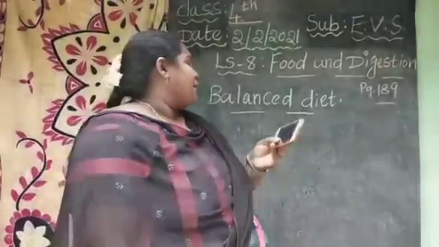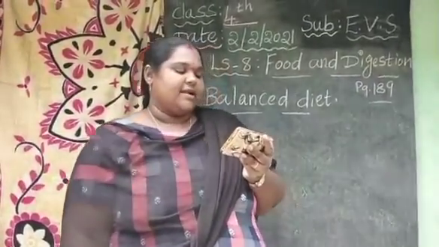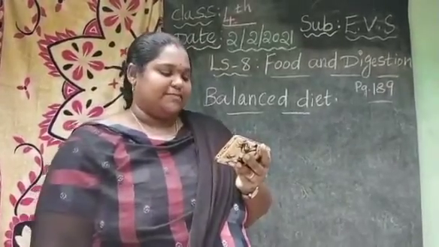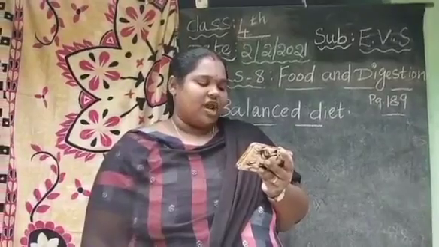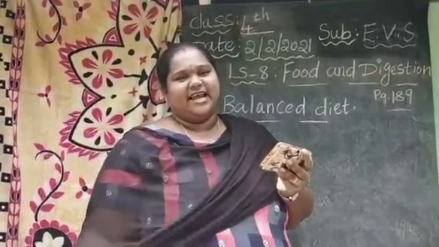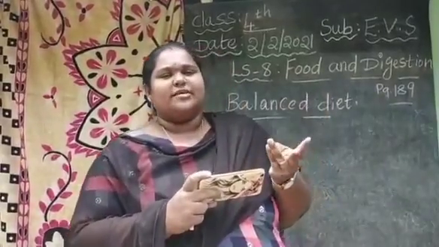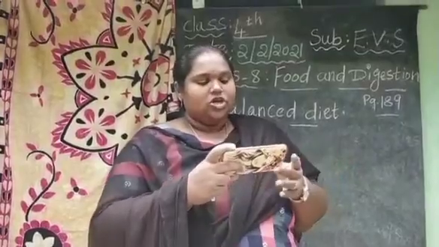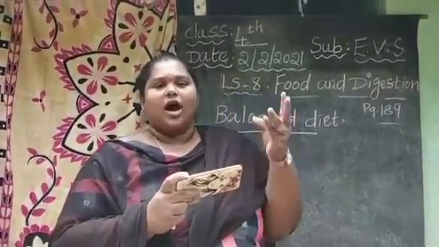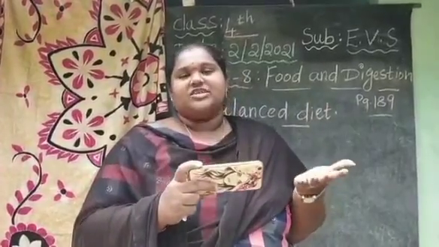Next topic is balanced diet. A diet that contains the right amount of carbohydrates, proteins, fats, mineral salts and vitamins, roughage and water is called a balanced diet. The food we take in daily three times: breakfast in the morning, lunch in the afternoon and dinner at night. In that diet we are taking carbohydrates, proteins, fats, vitamins, minerals, roughages and water.